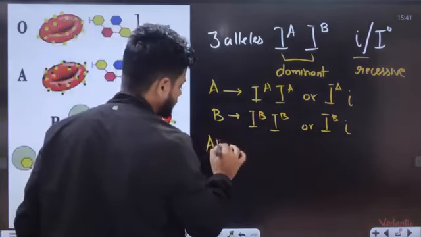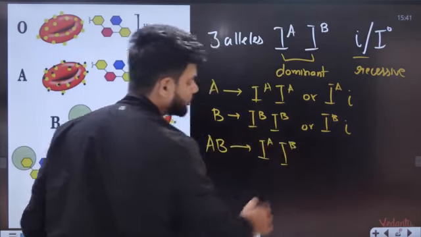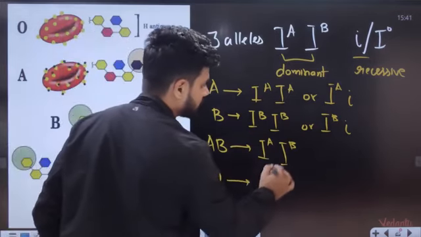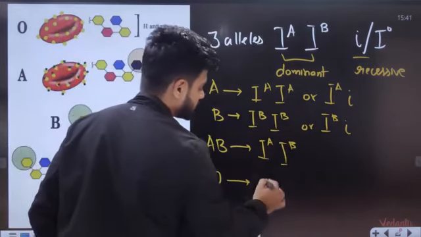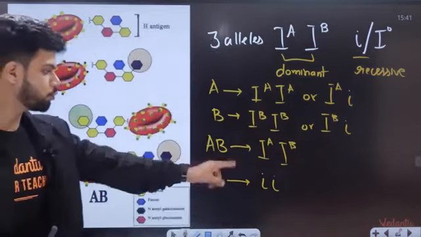Now what about AB blood grouping? In AB blood grouping, we will have capital IA and capital IB. Both dominant alleles are present. Now what about O blood grouping? In O blood grouping, we do not have any IA or IB. We will have small i, small i present here. That is basically O blood grouping.